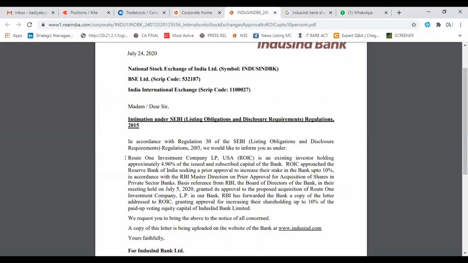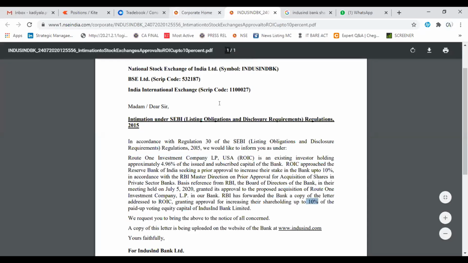Route 1 Investment Company, an existing investor in IndusInd Bank, is holding approximately 4.96% in IndusInd Bank. But now RBI has amended and increased its investment limit up to 10%. So it is a benefit for IndusInd Bank.